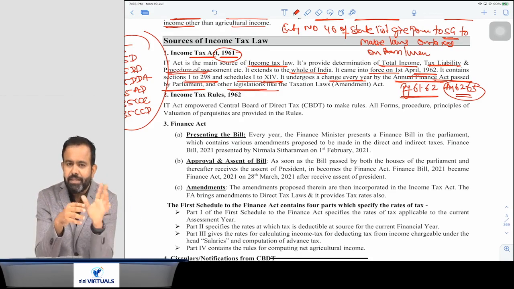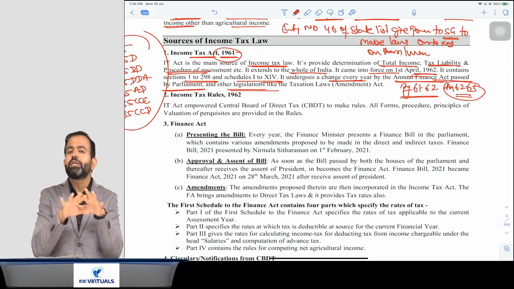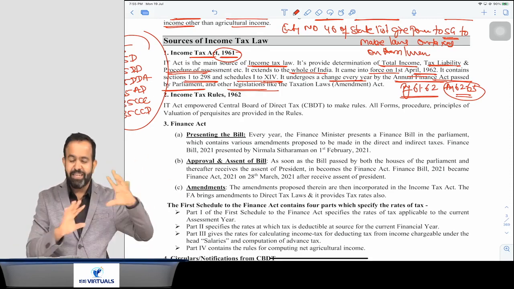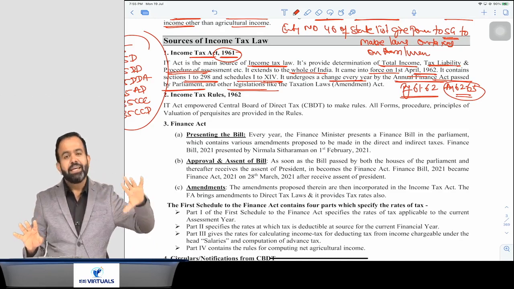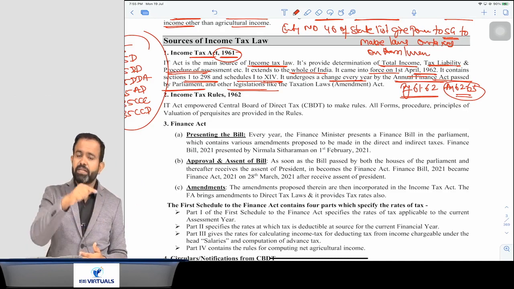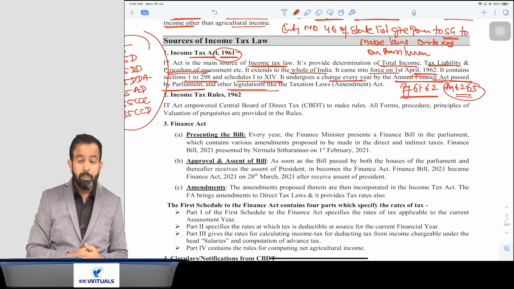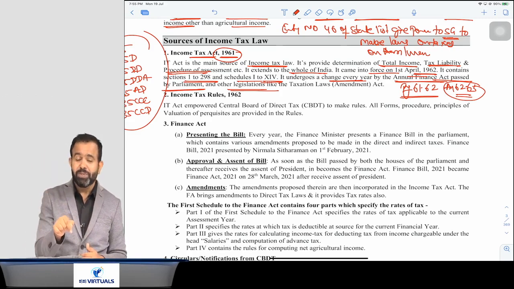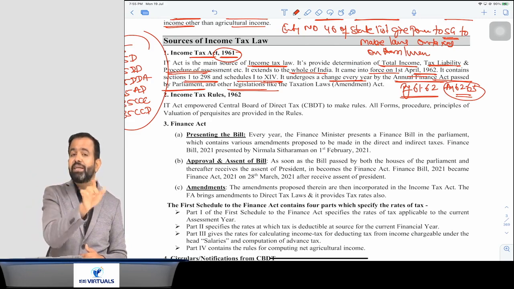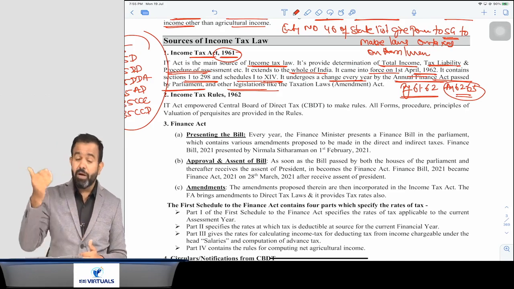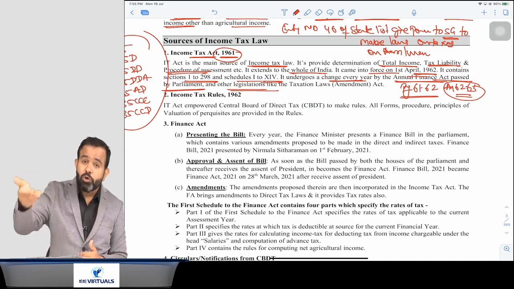You know that many times there is a leave in parliament, that parliament is not in working. All MPs are on the leave, parliament is not in working. In that time, our president has the power. Like president, with the consultation of the ministry, can come with the ordinance. So in COVID period, there was one ordinance, that is Taxation and Other Law Amendment and Relaxation Ordinance 2020. Now they made the amendment in Income Tax Act through that ordinance.